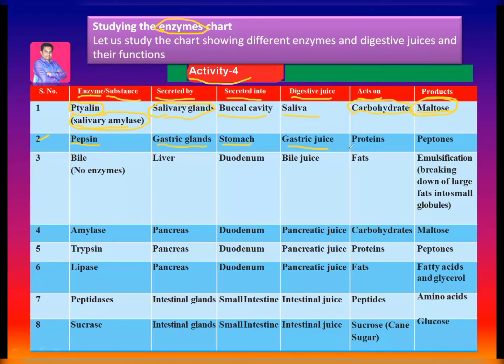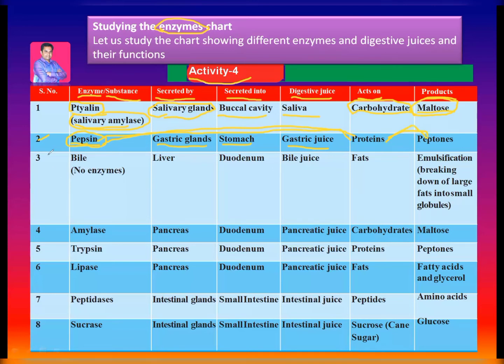Pepsin acts on proteins and converts them into peptones. So the pepsin enzyme acts on proteins, which are converted into peptones.